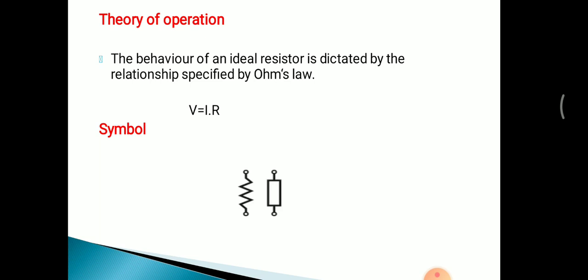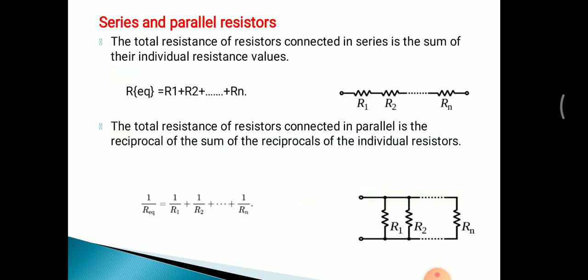The left side symbol is the North American resistor symbol, and the right side symbol is the European resistor symbol. Now the connections: resistors are connected in series as well as in parallel circuitry.